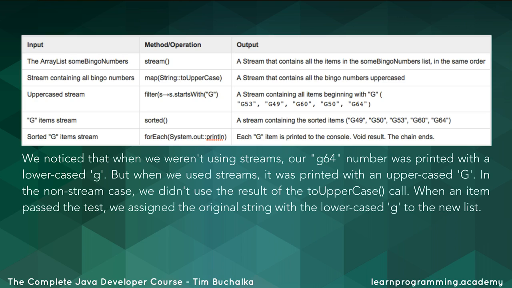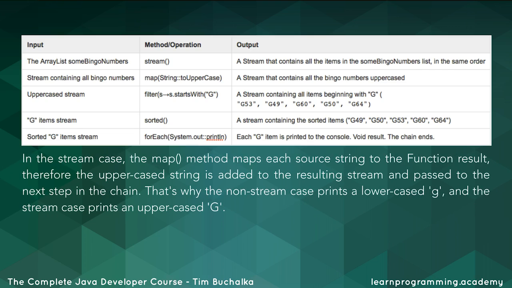Also notice that when we weren't using streams, our G64 number was printed with a lowercase g. But when we used streams, it was printed with an uppercase G. In the non-stream case, we didn't use the result of the toUpperCase call, and that was the reason for that. When an item passed the test, we assigned the original string with the lowercase g to the new list. But in the stream case, the map method maps each source string to the function result. So therefore, the uppercase string is added to the resulting stream and ultimately passed to the next step in the chain. So that's why the non-stream case prints a lowercase g and the stream case prints an uppercase G.